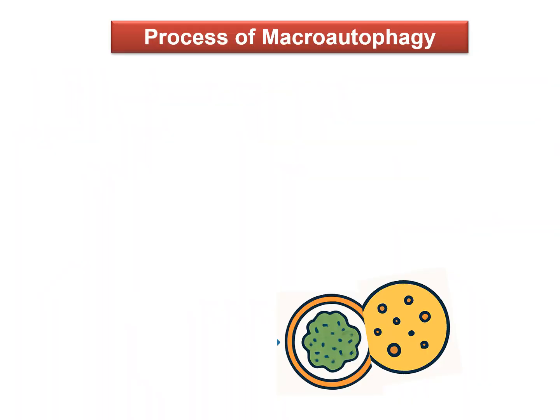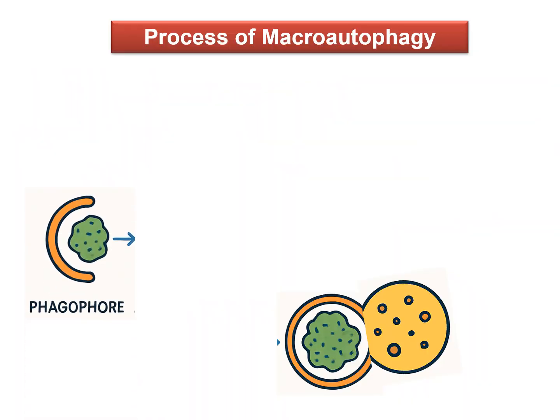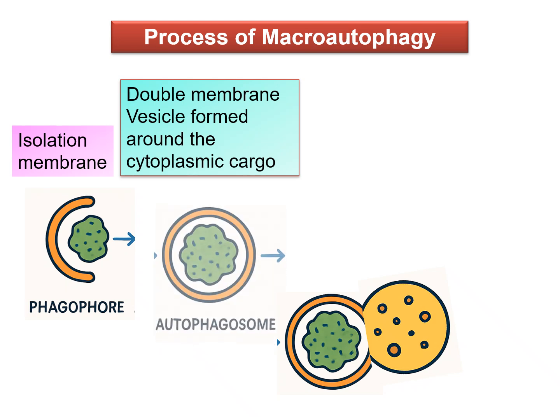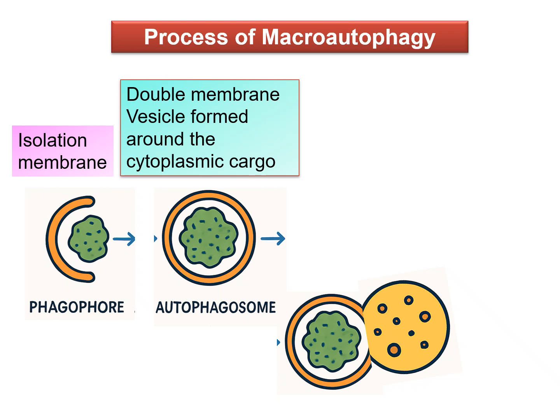Coming to the process of macroautophagy. As I told you, a membrane called a phagophore is formed. The green colored thing shown here is a cytoplasmic cargo. Around the cytoplasmic material which has to be degraded, a membrane known as phagophore is formed. That is also known as the isolation membrane, and it is mainly formed by the endoplasmic reticulum. It can also be formed by the mitochondria or the plasma membrane. Once the isolation membrane is formed, a double membrane vesicle is formed around the cytoplasmic cargo.